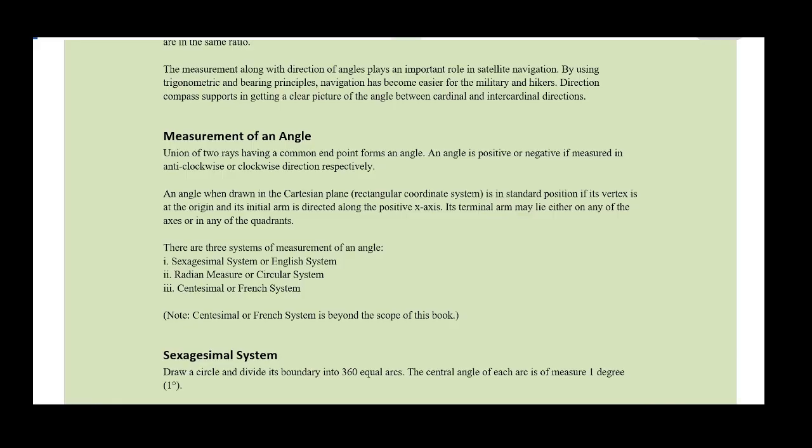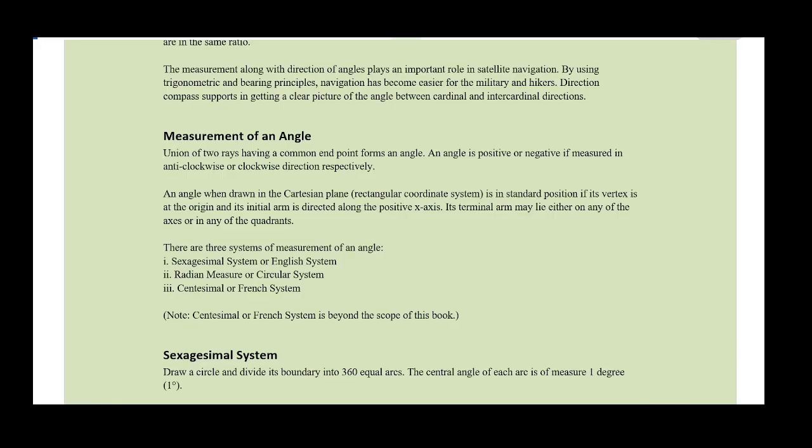Okay, so now there are three systems of measurement of an angle. The first is the sexagesimal system, which we are going to talk about today in this lecture. It is also known as the English system. Then we have the radian measure, also called the circular system, and then we have the centesimal or French system. And a note to ponder is that the centesimal or French system is beyond the scope of this book. So we are only going to learn about the first two systems.